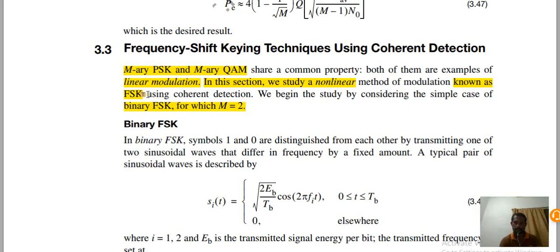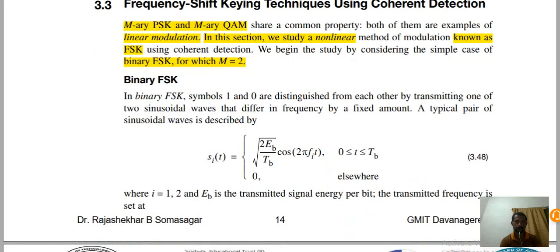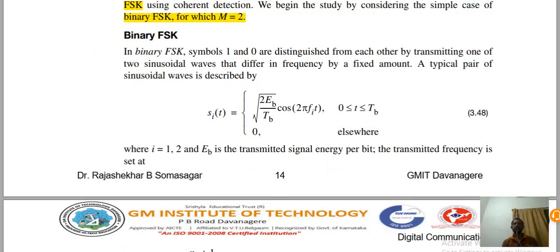Next, I start with the binary FSK. In a binary FSK, symbols 1 and 0 are distinguished from each other by transmitting one of two sinusoidal waves that differ in frequency by a fixed amount.